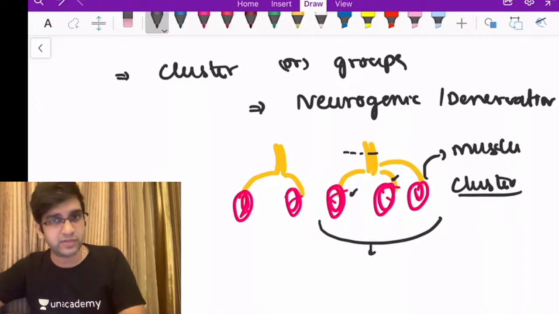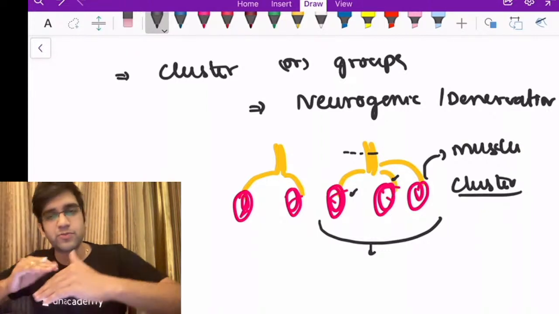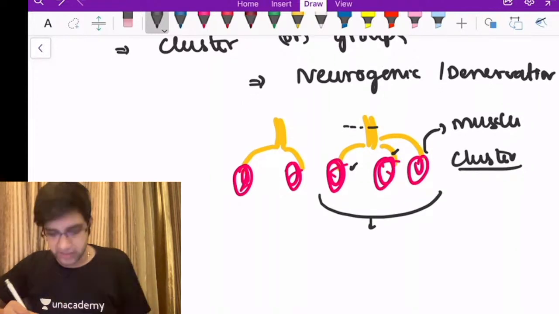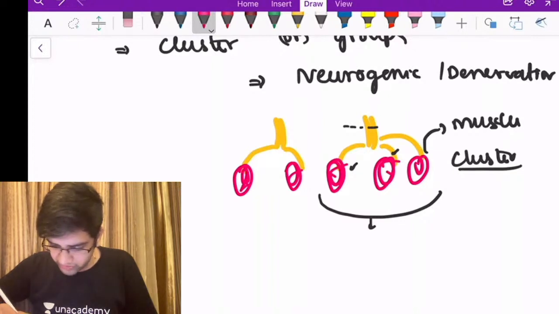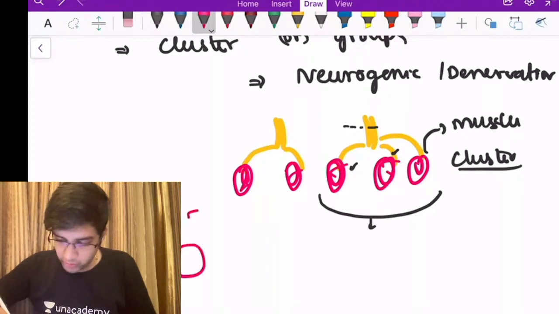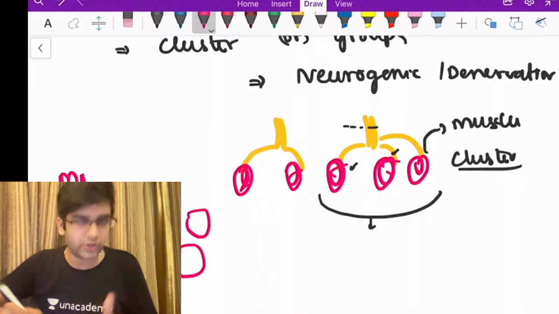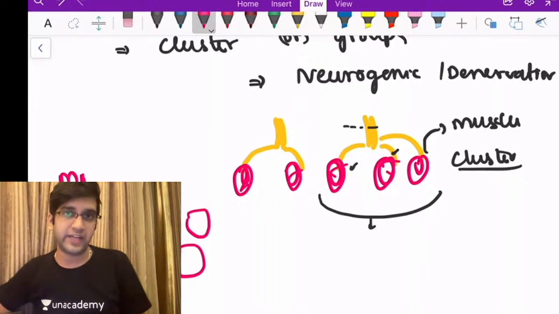So how will an atrophied muscle fiber look after denervation? It becomes more angulated. See, when I look at a normal muscle fiber, they look like this. They look polygonal, right? Most of the muscle fibers will be polygonal normally on microscopy, on H&E or in your NADH-TR or your ATPase, right?